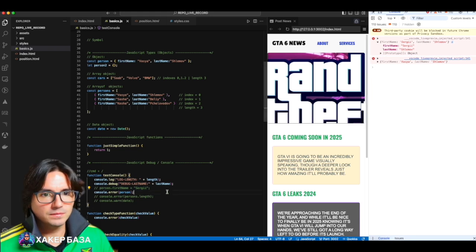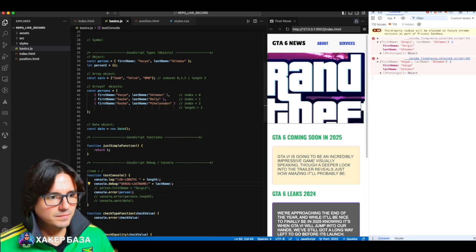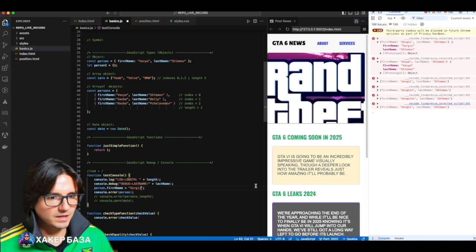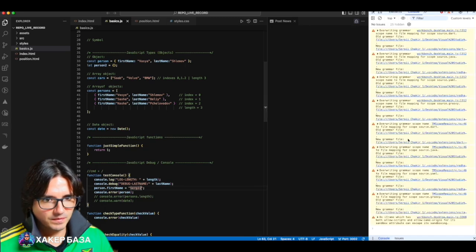Next in the debug, you see there's Vasya. If I return it again, it becomes Sergey again. With Ctrl+S when I save, you see the page reloads automatically. If you want to forcibly reload everything, hover your mouse here and press Command-Ctrl+R. Like this. And that's it.